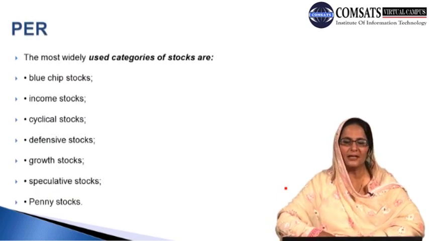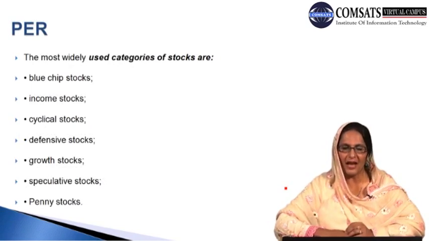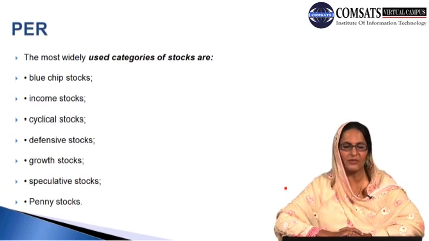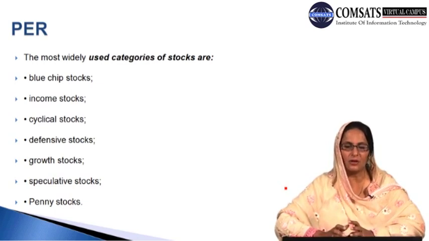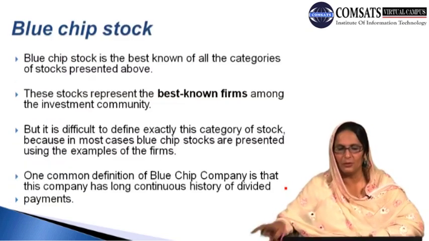What are the mostly used categories of stock? We have a number of different categories of stock here. First is blue chip stock, second is income stock, third is cyclical stock, fourth is defensive stock, fifth is growth stock, sixth is speculative stock, and the last one is penny stock. So there are a number of categories of stocks which can be purchased, which can be kept, and which can be decided to be made part of the portfolio of any individual.